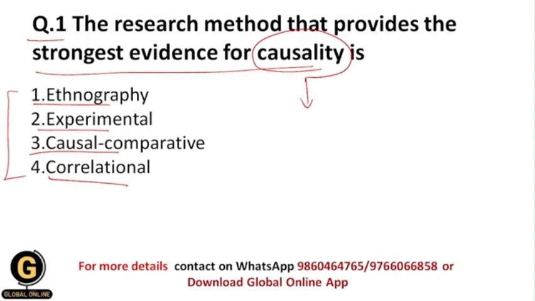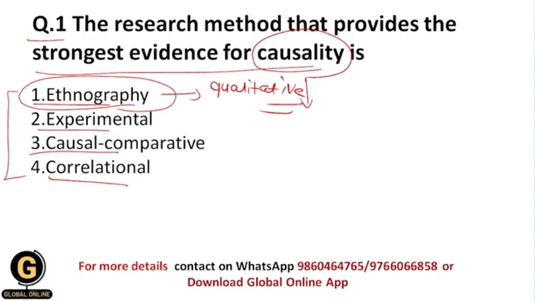What are the meanings of each and every research method? Ethnography is basically a qualitative type of research method, because in this research method a researcher wants to study the culture of a particular society or community.